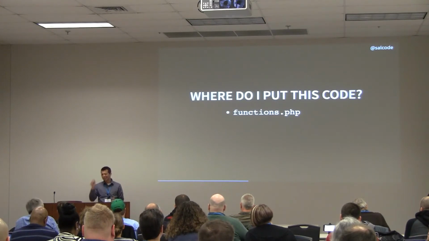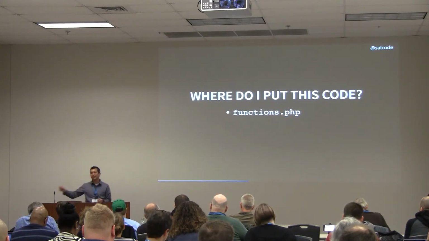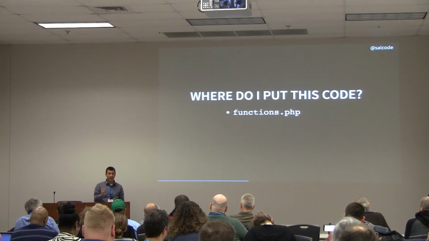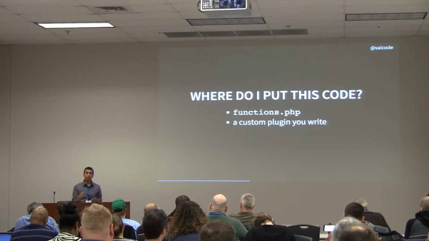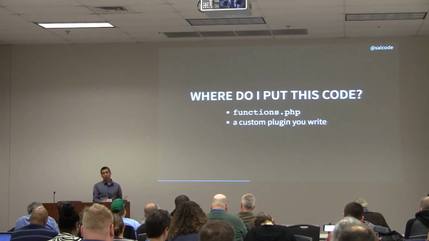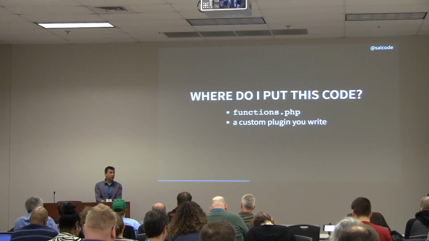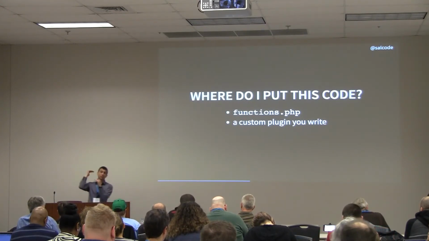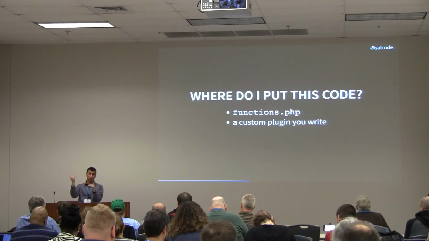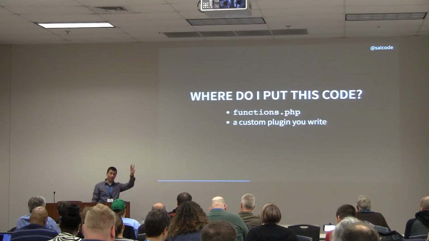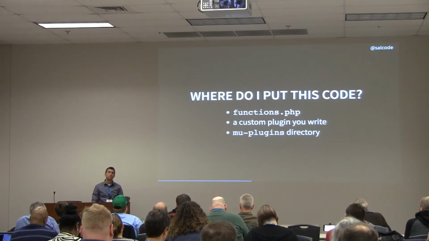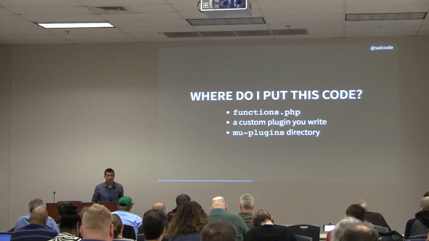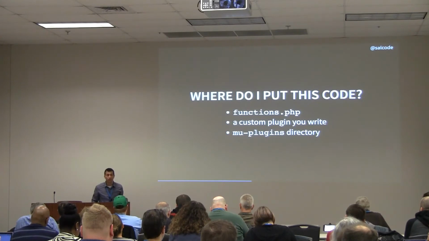Often I ask myself, do I want this to continue to exist even if they change themes? And when the answer is yes, the most common thing I do is write a custom plugin. Reed was just taking us through that, writing a custom plugin, which sounds a little daunting, but as Reed showed us, it's pretty simple code. The code snippets we looked at could be plugins if we added some comments up at the top, like Reed showed us. There's a third place that we can put things called the MU plugins directory. The MU plugins directory is the best kept secret in WordPress.